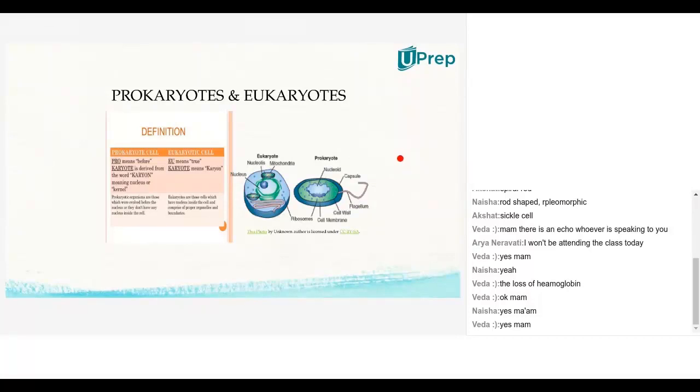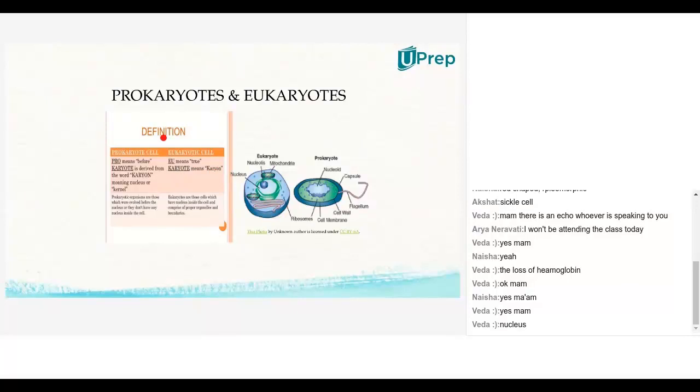Now, when you take prokaryotes and eukaryotes, both are organisms. Here you find the word karyote in common. These words are Greek words. Here, karyon means a kernel, or you can say the part of the cell called the nucleus. The nucleus in Greek is called karyon.